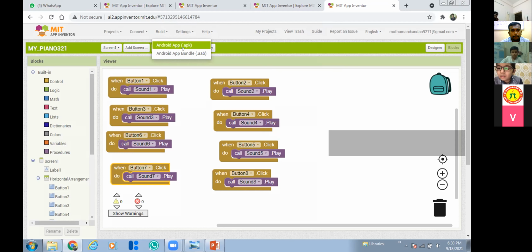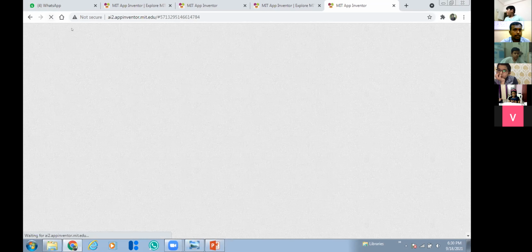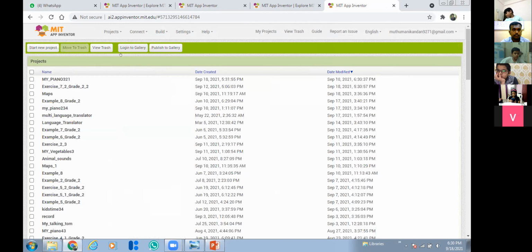Sir, can you tell again, sir? Yeah, go to build. On top of it you can see the build, and click this android.apk. Then one QR code will be generated. If you scan that QR code, the app will be downloaded on your mobile. That app you can share with your friends also, so that they can see your work and check your output. Got it? Once again, go to build and click the android.apk so that the APK file will be downloaded. This is how you can share the APK file with others.